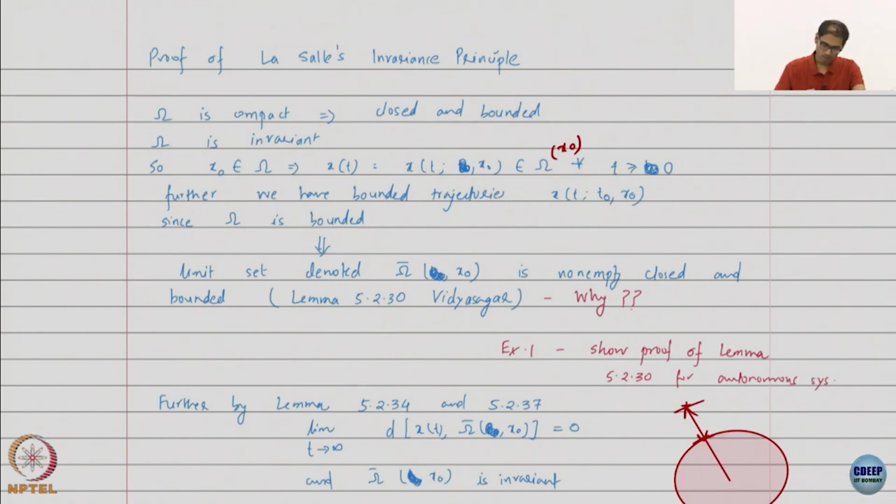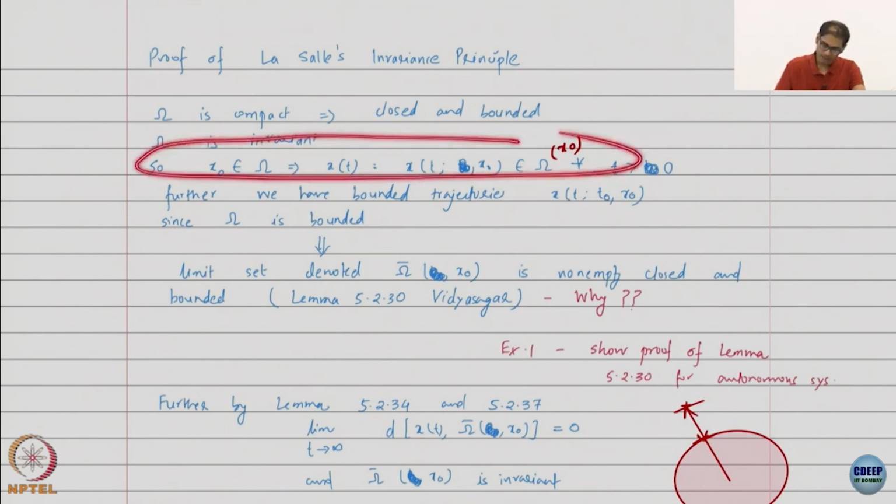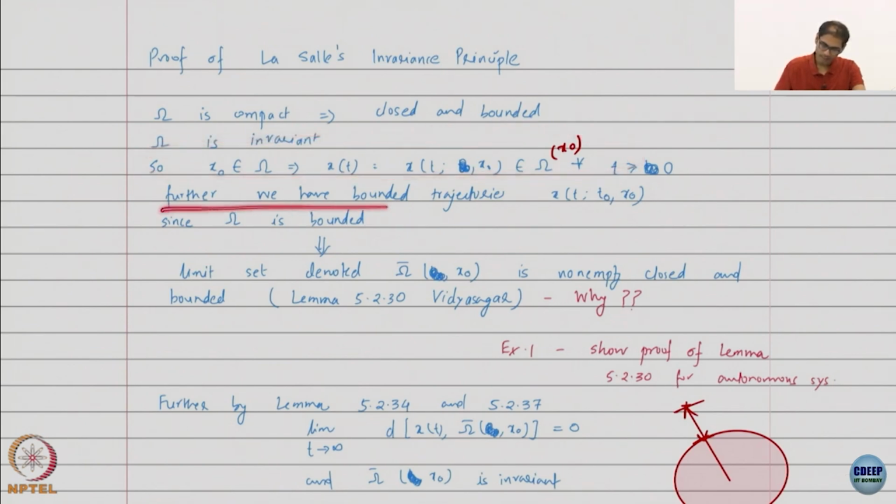Now, this implies that if I start in omega, my trajectories are bounded. The entire LaSalle invariance postulates that you start in omega. So that is required. Once I start in omega, omega is compact, therefore all trajectories are bounded.